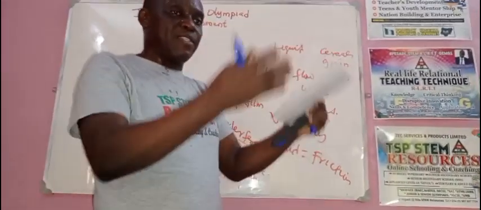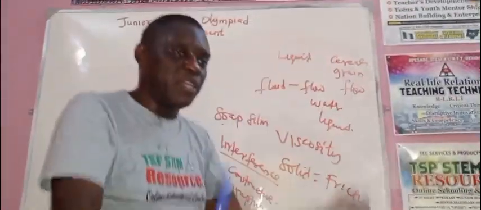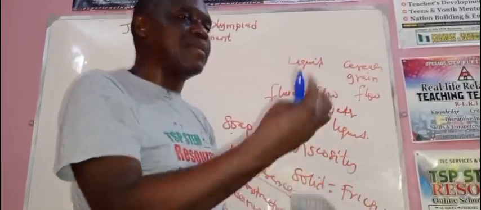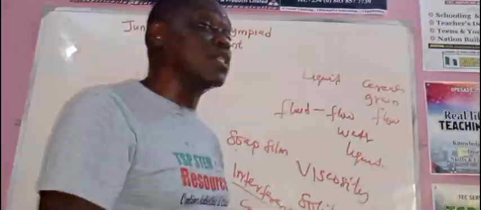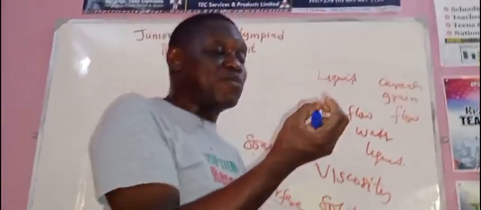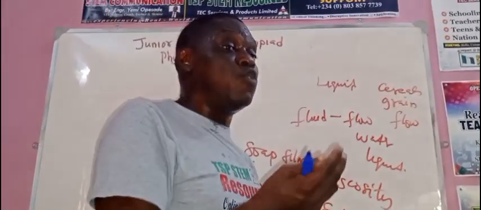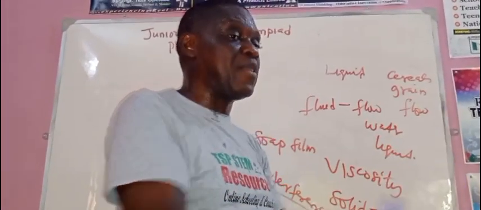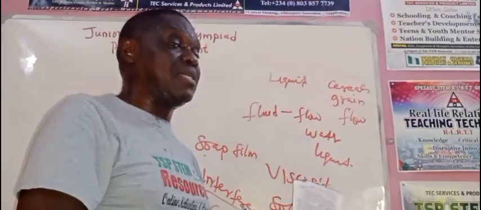That's why when you are measuring a mould of rice, as you pour it, what happens? It's flowing. So grains like beans, rice, millet, and so on also flow. So some solid substances that are of small sizes also flow when they are being poured. But naturally, it is liquid that flows.